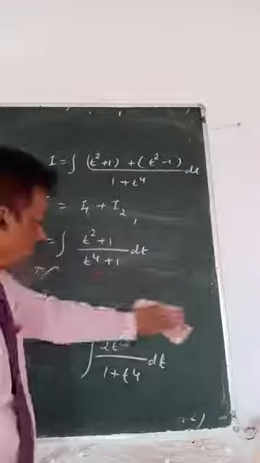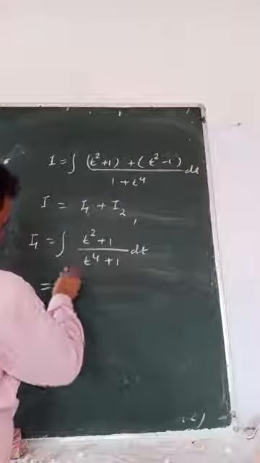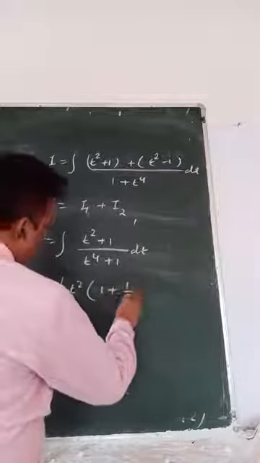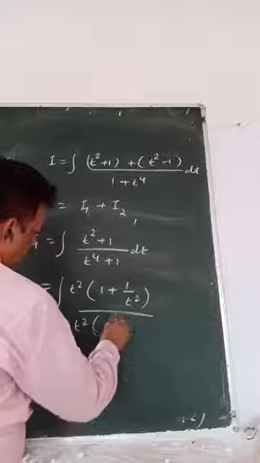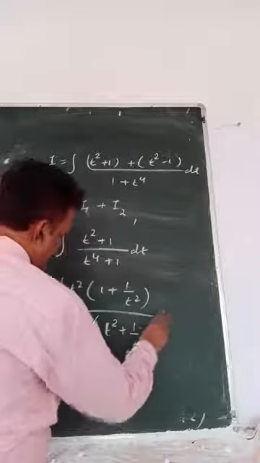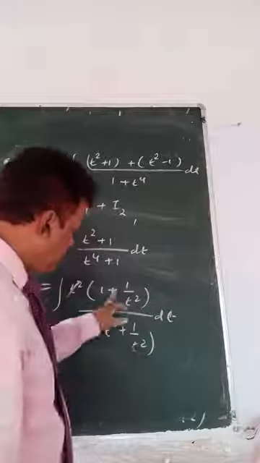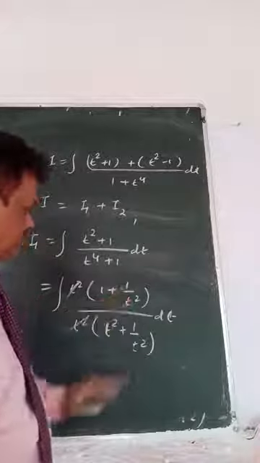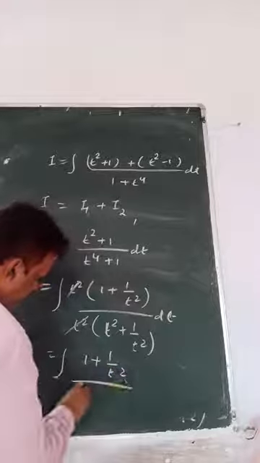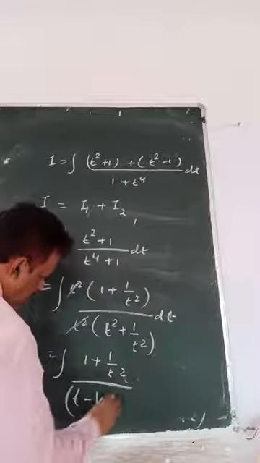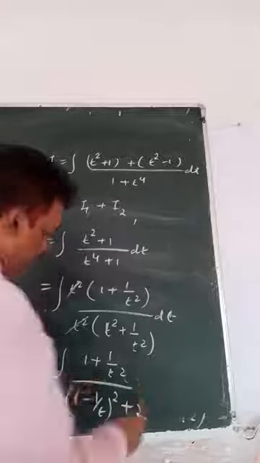Okay, what is the method? Method is, you have to take t square common, 1 plus 1 by t square common, t square plus 1 by t square. Already I have discussed. I have to use a formula whose derivative is here. Minus का derivative plus. That means 1 plus 1 by t square. This is t minus 1 by t whole square plus 2. Okay? Its derivative is this one or not?